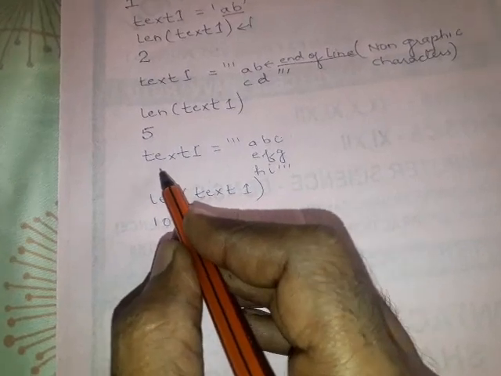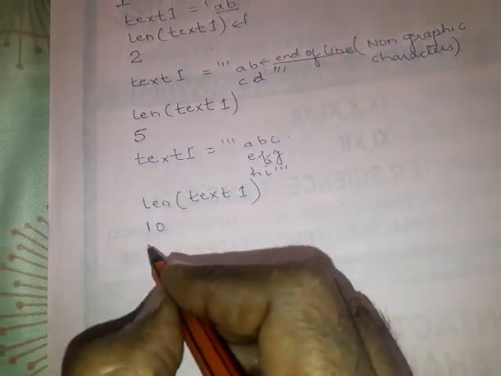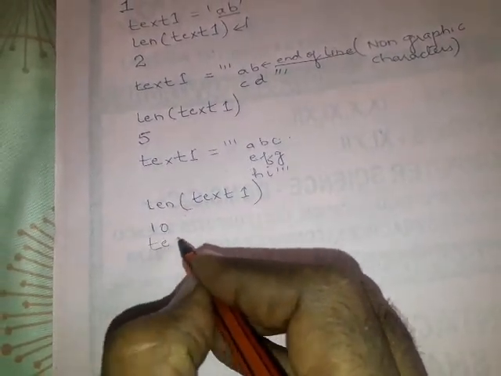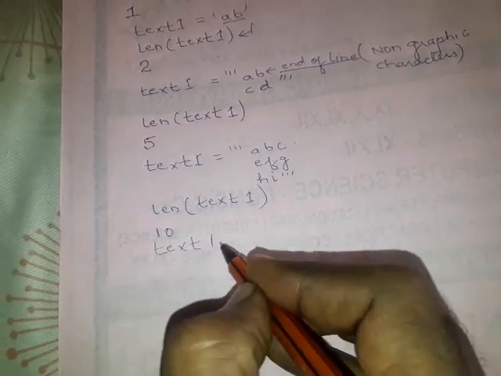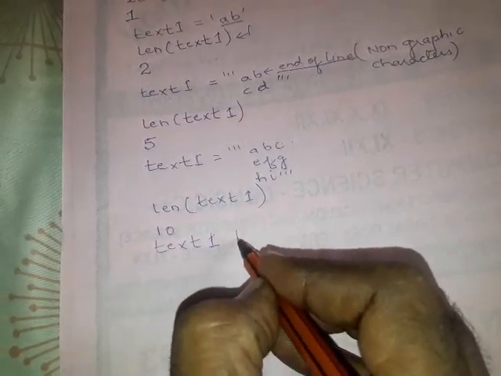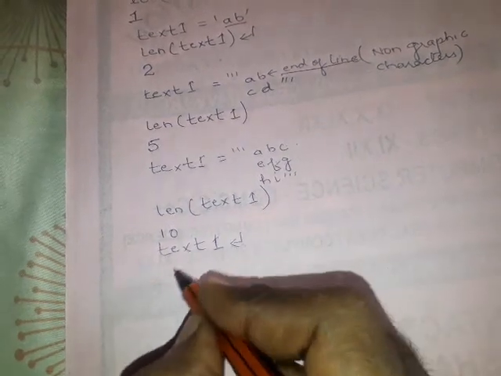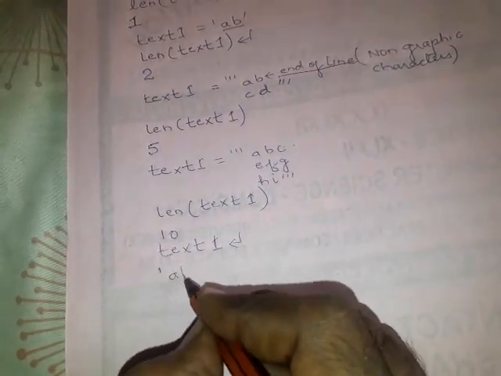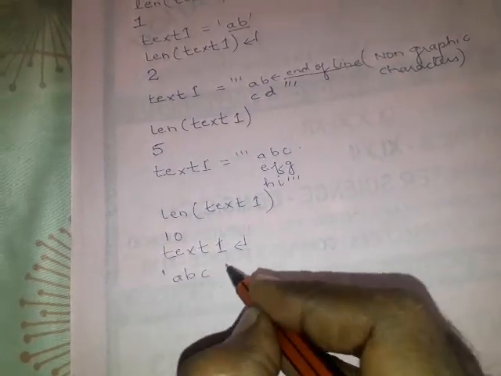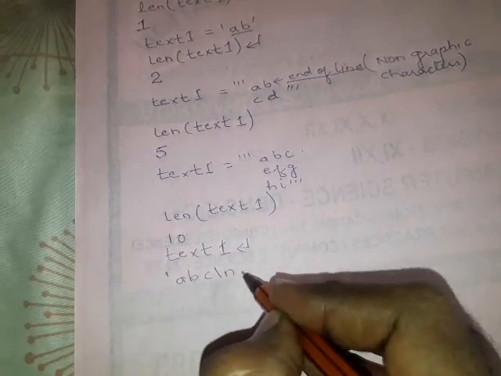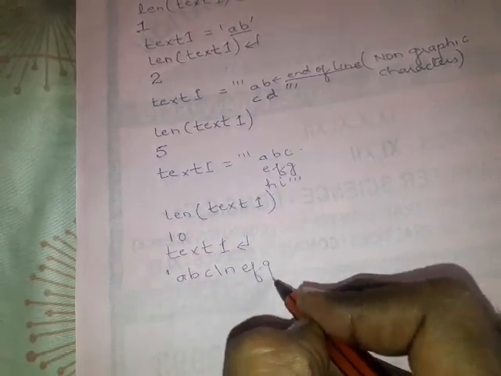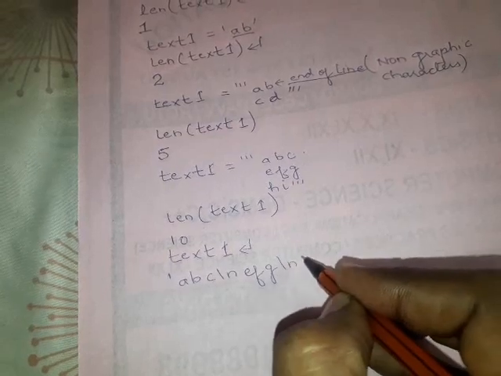When you simply write this text 1 and you press enter key, the output will be like this: a b c backslash n e f g backslash n h I. This is the output.